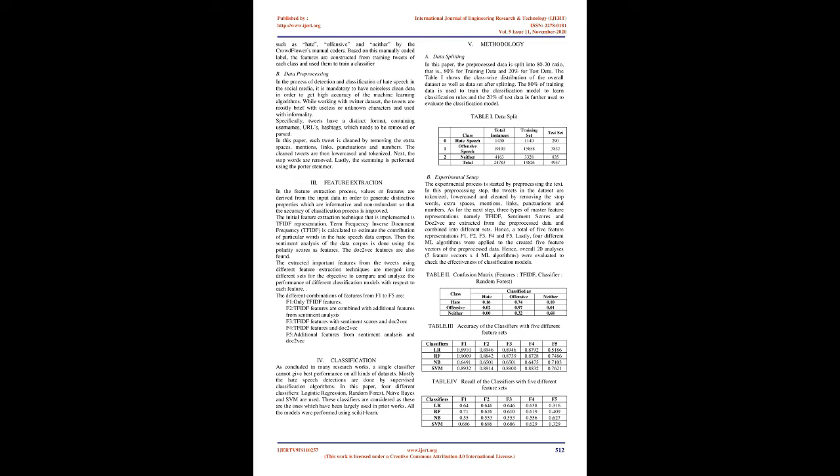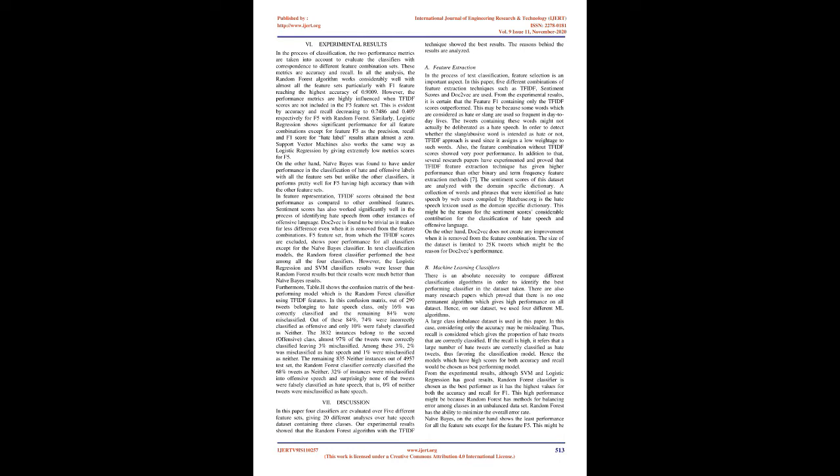Similarly, logistic regression shows significant performance for all feature combinations except for feature F5, as the precision, recall and F1 score for the hate label attain almost a 0. Support vector machines also work the same way as logistic regression, giving extremely low metric scores for F5.